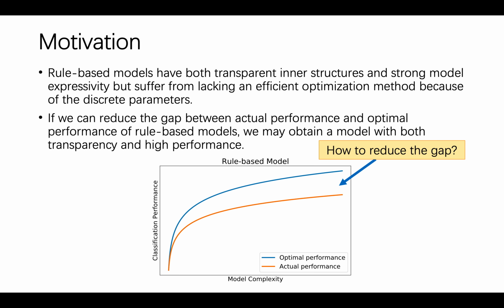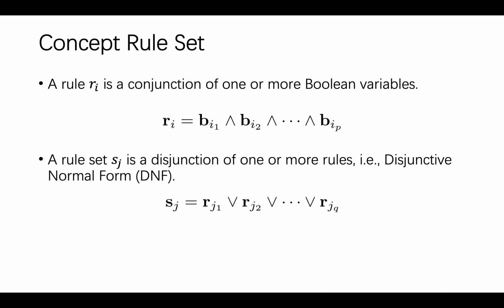expressivity, but suffer from lacking an efficient optimization method because of the discrete parameters. If we can reduce the gap between actual performance and the optimal performance of rule-based models, we may obtain a model with both transparency and high performance. But how can we reduce the gap? To answer this question, we first propose a new model structure named Concept Rule Sets, abbreviated as CRS.